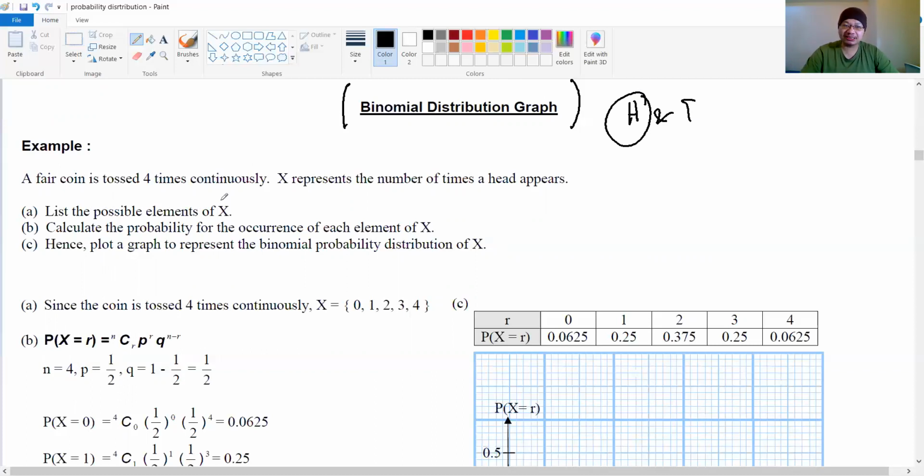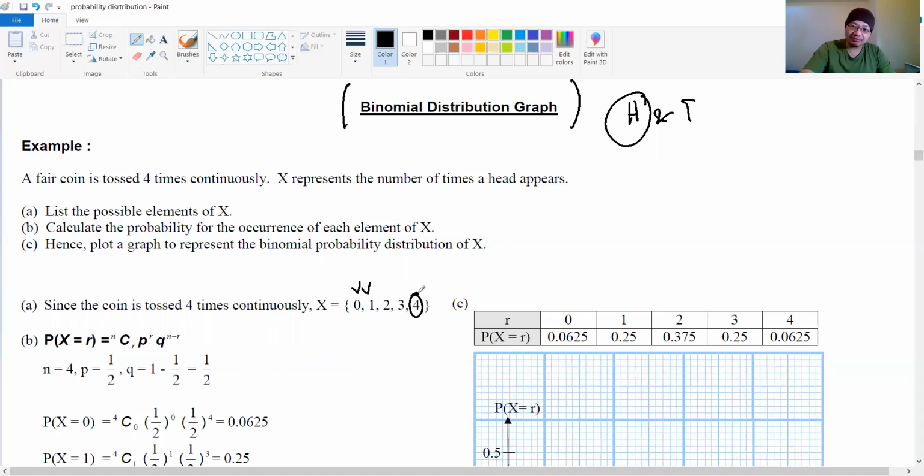If I toss 4 times, is it possible that there is no head at all? Yes. That's why X equals 0 first. Among the 4 tosses, is it possible that only 1 head appears? Also yes. So the possibilities of head appearing will be 0 until 4 times, right? Why 4?